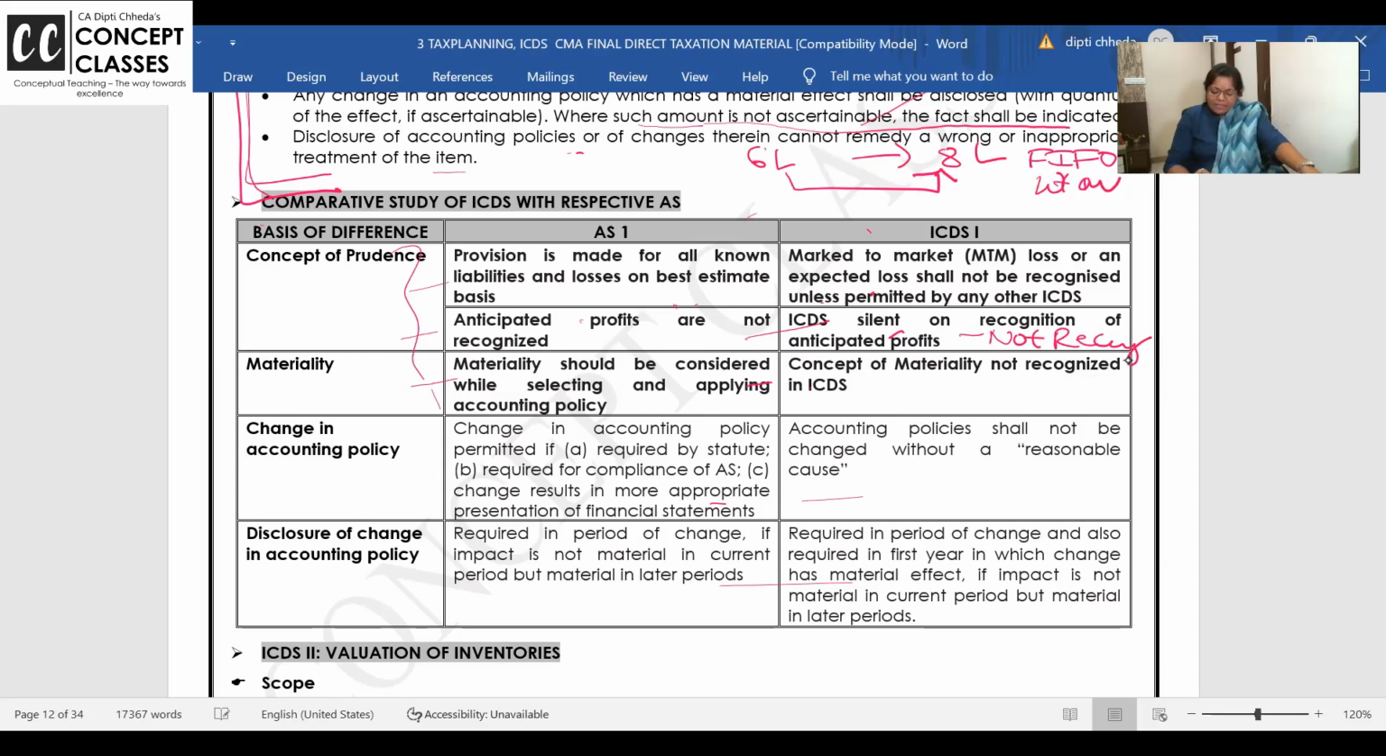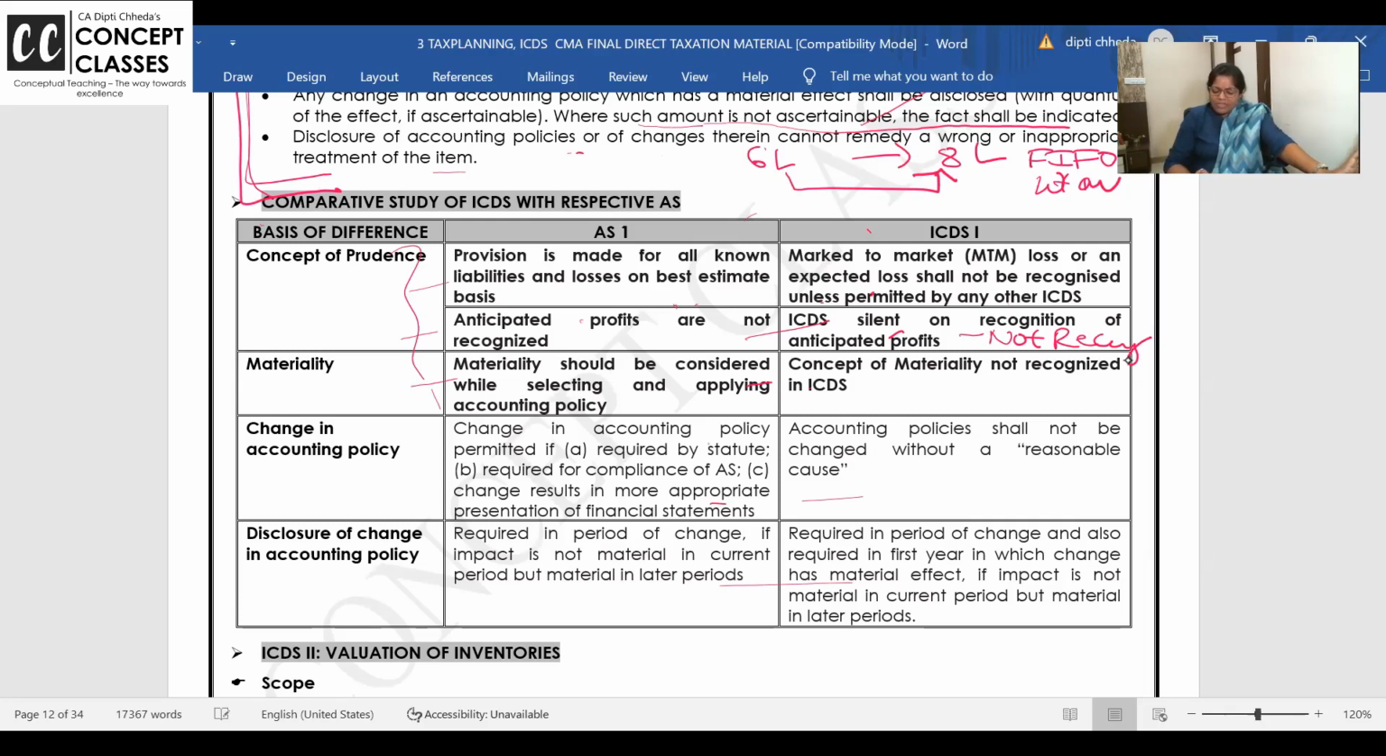Materiality should be considered while selecting and applying accounting policy. You all know what the materiality concept is. Material items should be disclosed separately. The concept of materiality is not recognized in ICDS. Sometimes, if an item is very important, we disclose it separately and give it a different treatment. Here they are not following that.